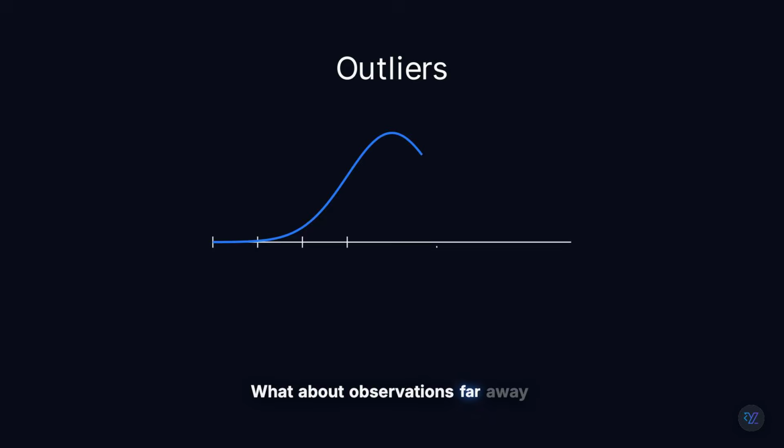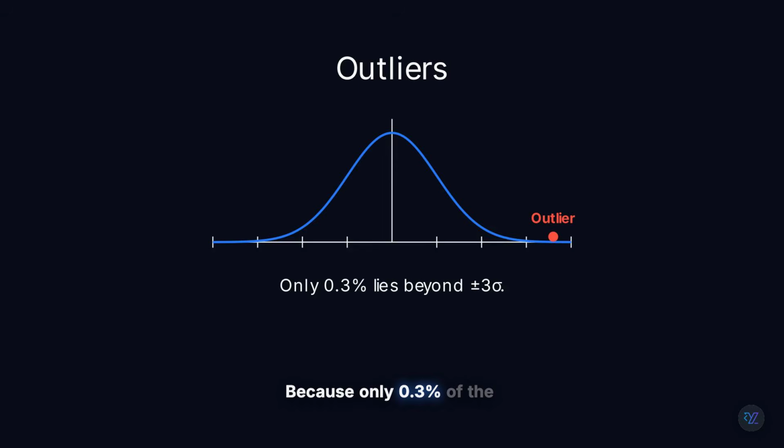What about observations far away from the mean? Those are called outliers. Because only 0.3% of the data lies beyond 3 standard deviations, finding values this far away is unusual. Sometimes they're perfectly valid. Sometimes they indicate something went wrong. Either way, they deserve attention.